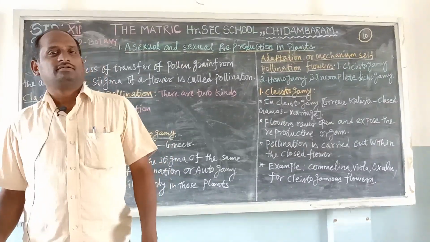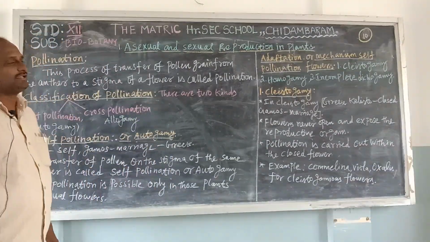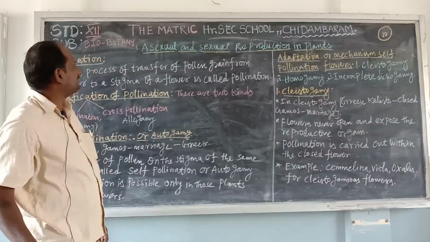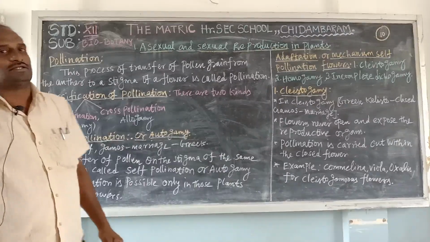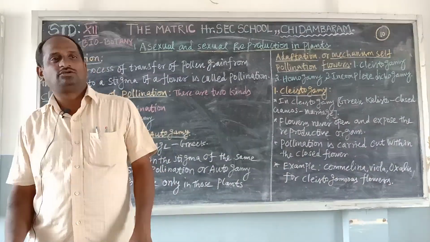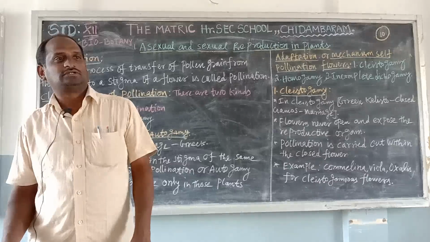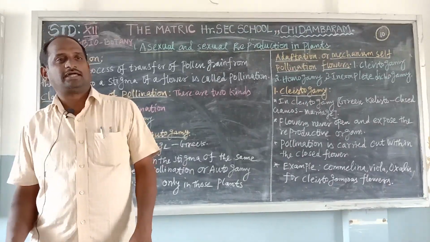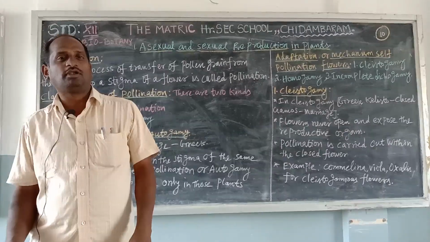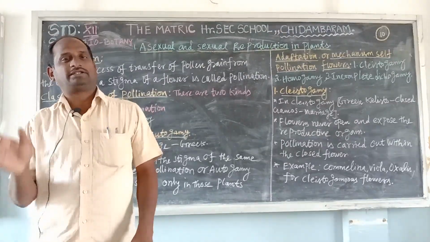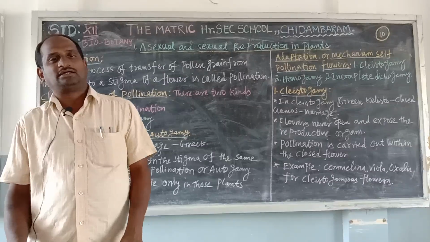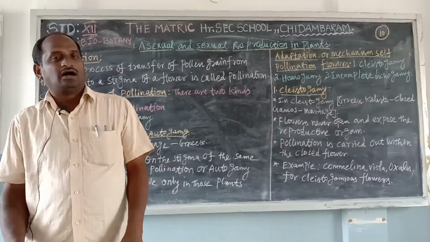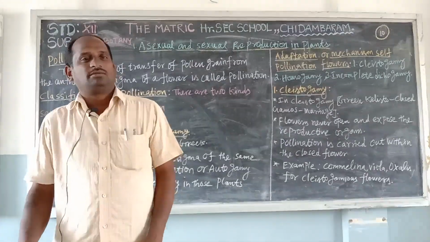Good morning, students. The last class completed Lesson 1, asexual and sexual reproduction in plants. It completed the structure of the anther, androecium, gynoecium, the structure of the pollen grains, the structure of the ovule, and the stigma. After that, the androecium and gynoecium fuse together in a reproduction process, pollination.